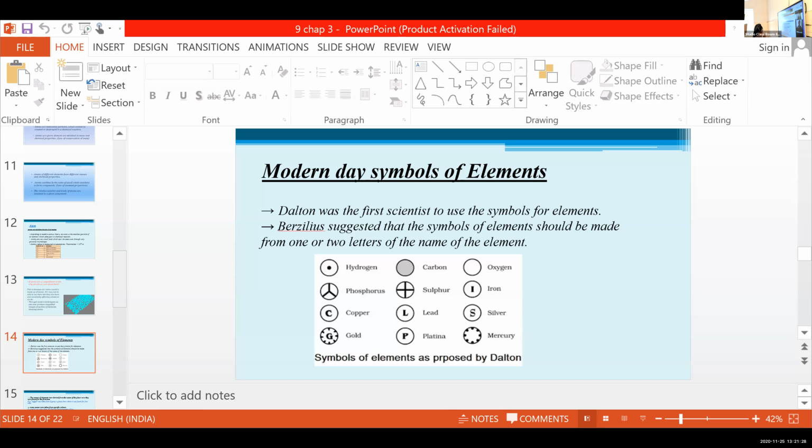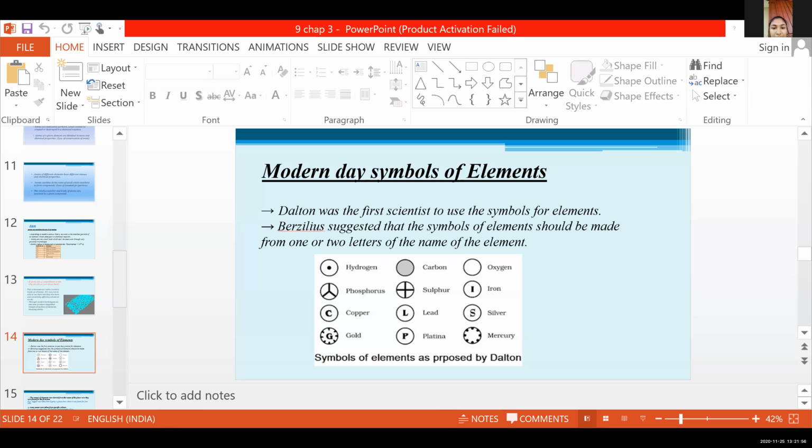Alna Rose? Yes, ma'am. Please read these points. Modern day symbols of elements. Dalton was the first scientist to use the symbols of elements.